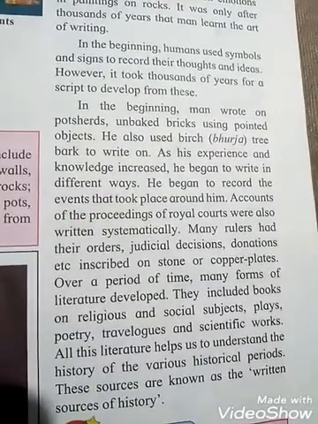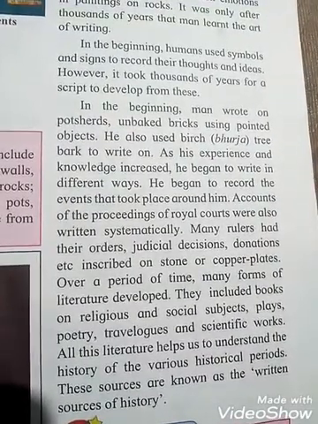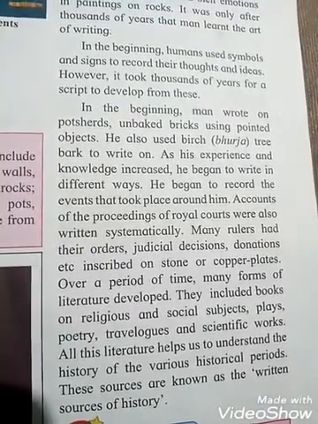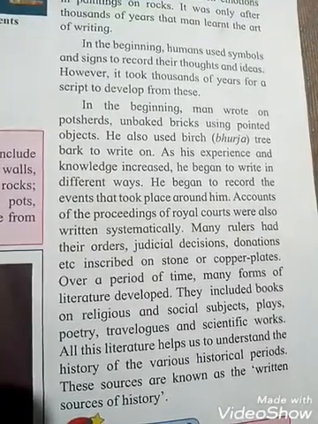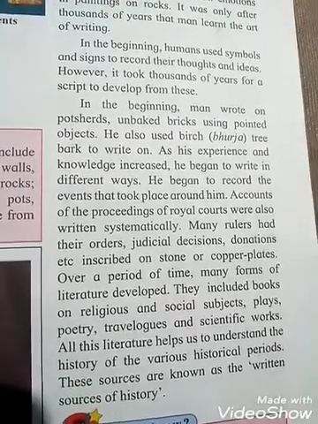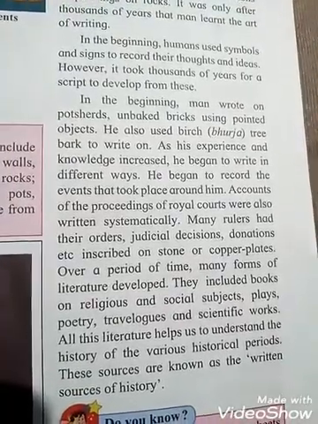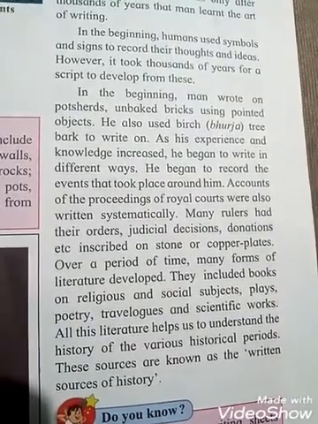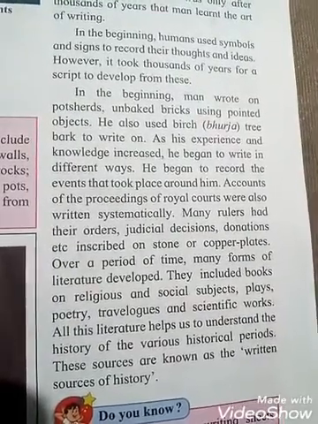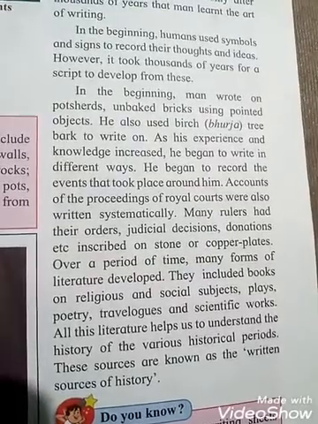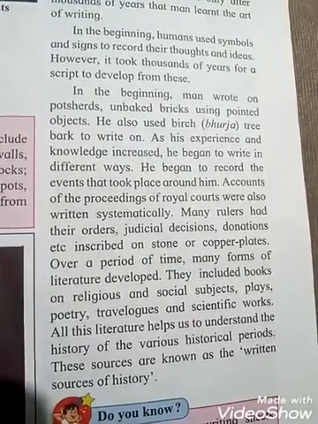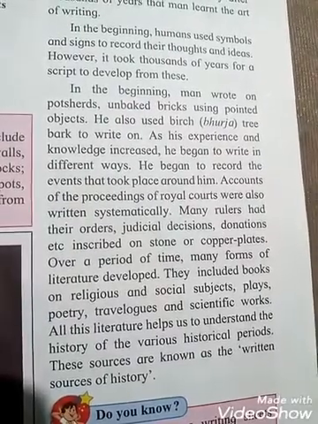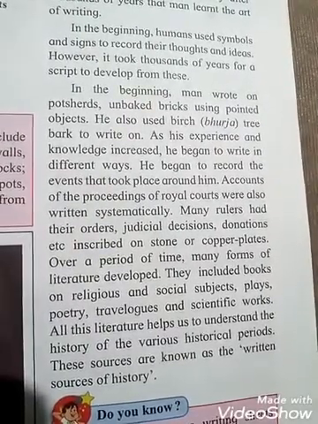As his experience and knowledge increased, he began to write in different ways. He began to record the events that took place around him. Accounts of the proceedings of the royal court were also written systematically. Many rulers had their orders, judicial decisions, donations, etc. inscribed on stone or copper plates.